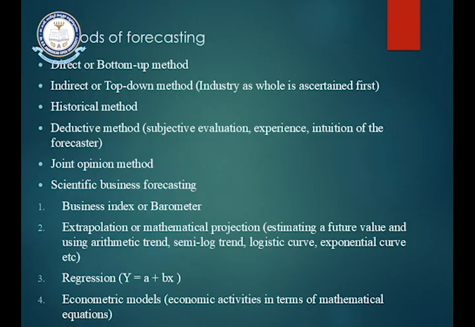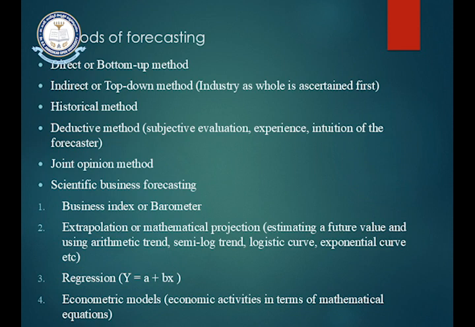The second one is the indirect or top down method. In this forecasting method, the industry as a whole forecasts the requirements, and based on the industry forecast, the individual businesses or firms then forecast theirs. This forecasting is usually done at the top level, that is, by the top management.